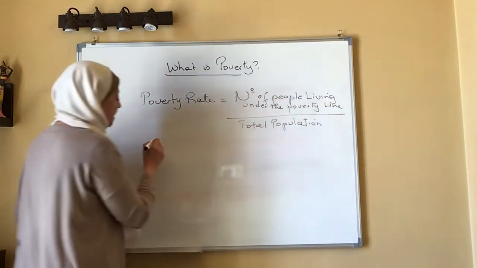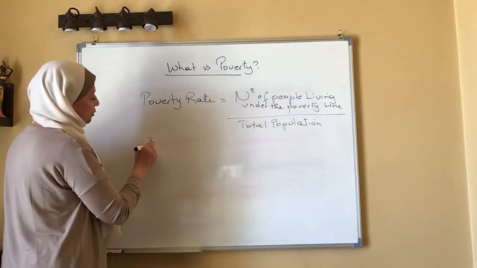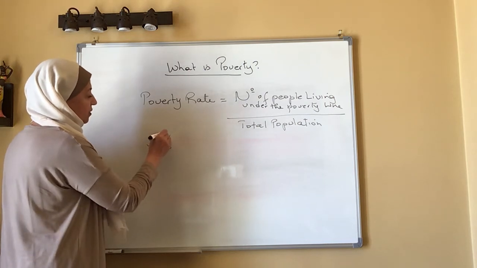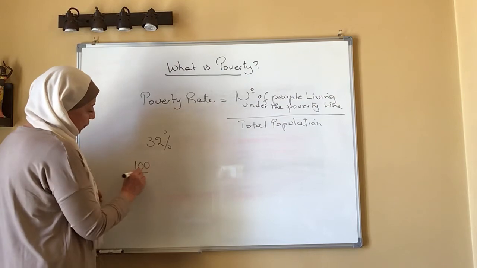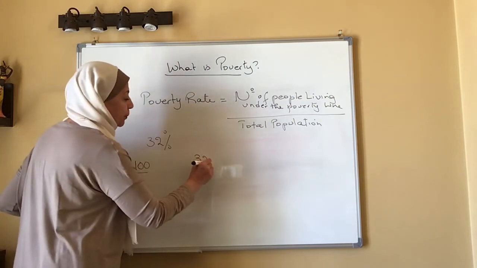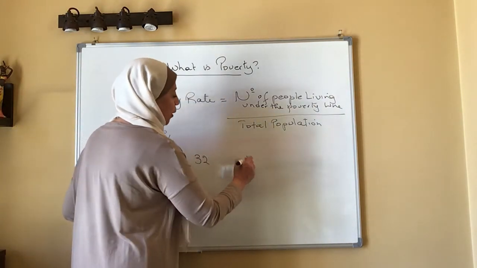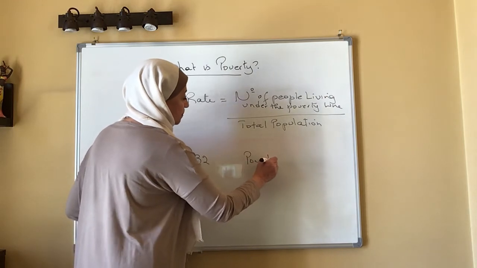So now when I say that the poverty rate in Egypt is 32%, it means that for every 100 people, there are 32 people living under the poverty threshold.